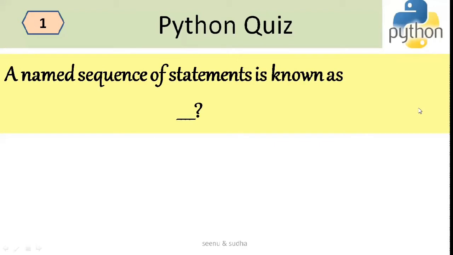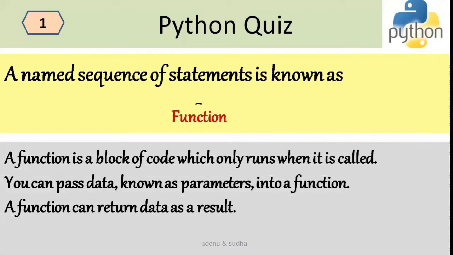Today I'm going to discuss some Python questions and I will give you the answers and explanations for these questions. So the first question is, a named sequence of statements is known as, so it is called a function. A function is a block of code which only runs when it is called. So there will be a calling function and a called function. The function which is calling the function is called the calling function, and the function which is called is the called function.